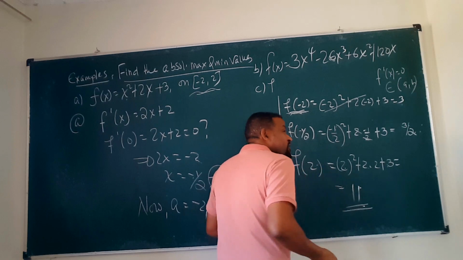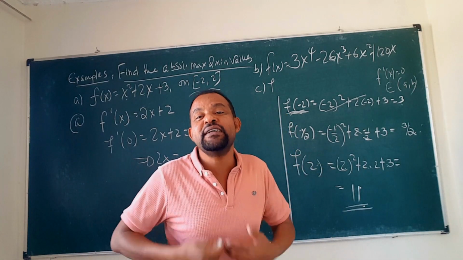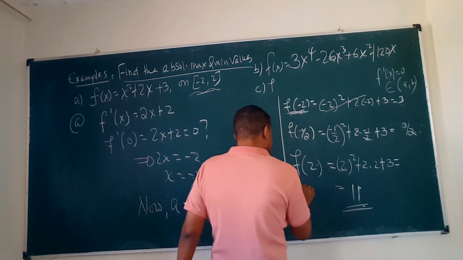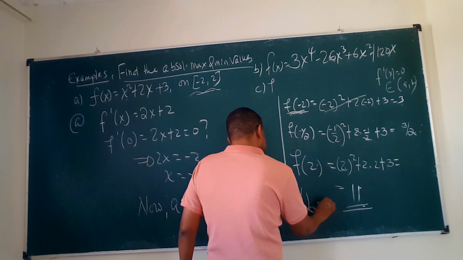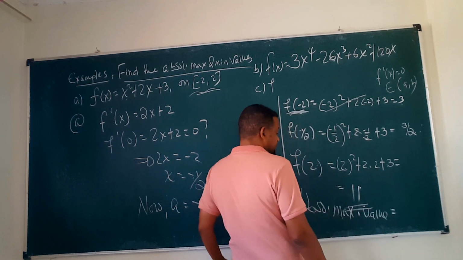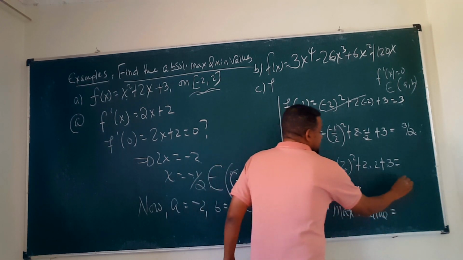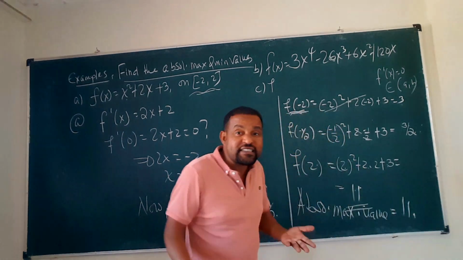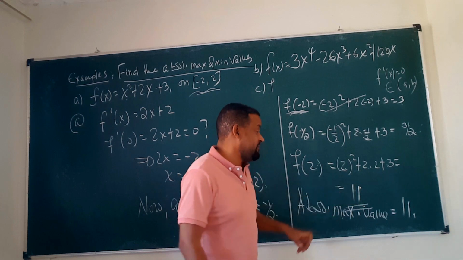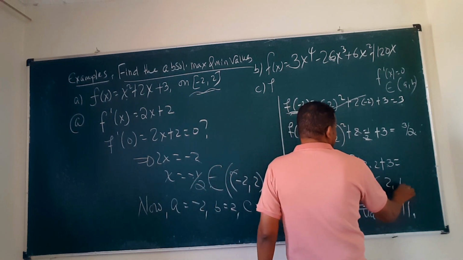So the smallest one is the absolute minimum, the largest one is the absolute maximum. So this is the absolute maximum. What is the absolute maximum value? The absolute maximum value is 11 and it occurs at 2, the point 2 comma 11.